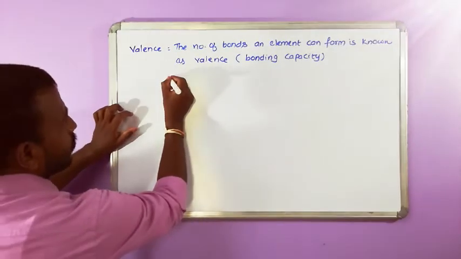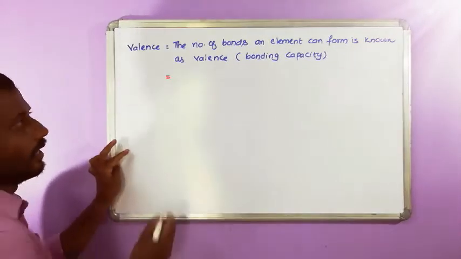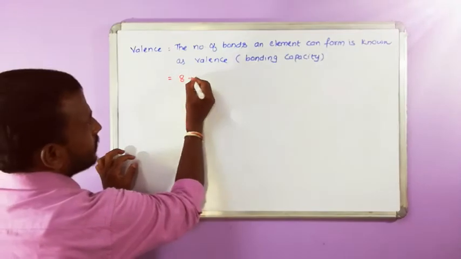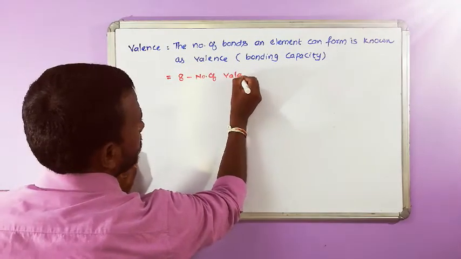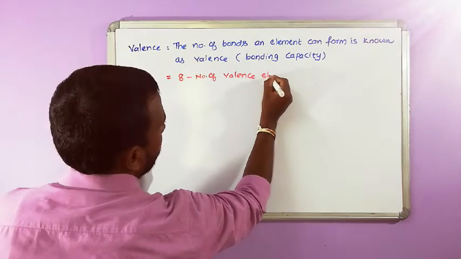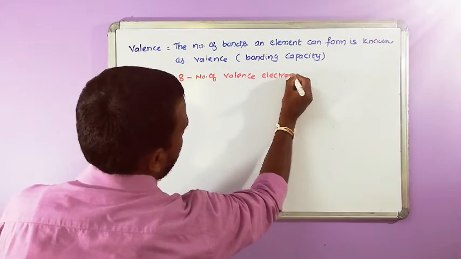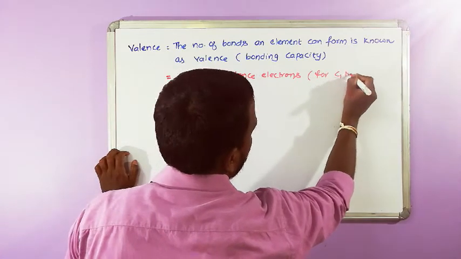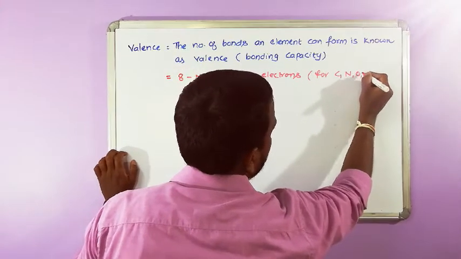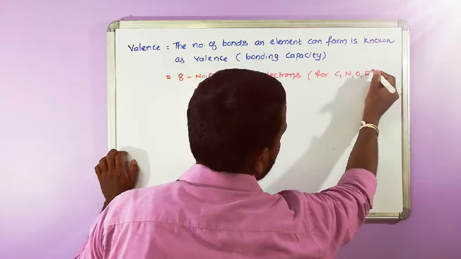this valence is equal to 8 minus the number of valence electrons, for carbon, nitrogen, oxygen, fluorine.